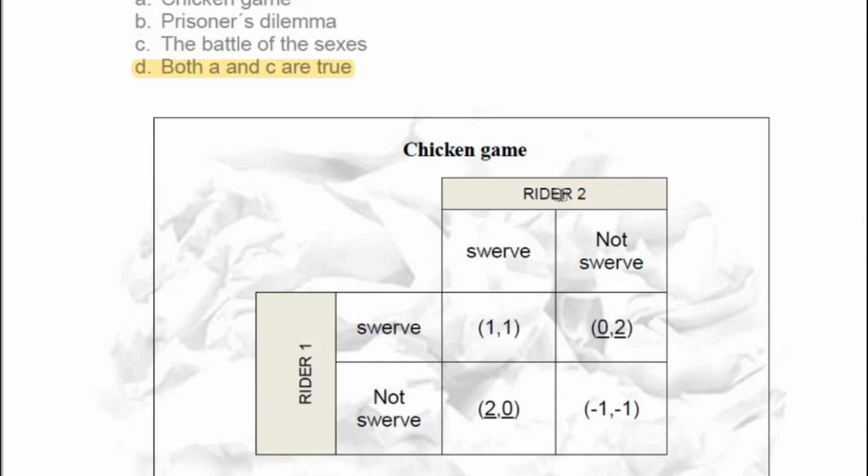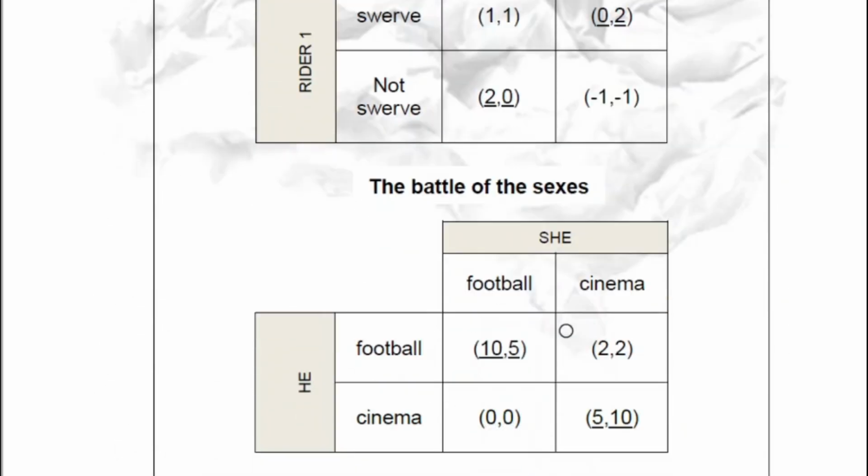And if finally rider 2 thinks that rider 1 will not swerve, well, he chooses swerve to win 0 instead of choosing not swerve and winning -1. Okay, so we have two Nash equilibria. And the Battle of the Sexes, if we think that she will choose going to football, he will choose football and win 10 instead of